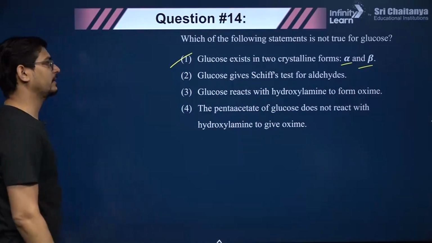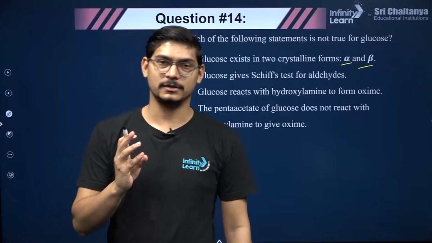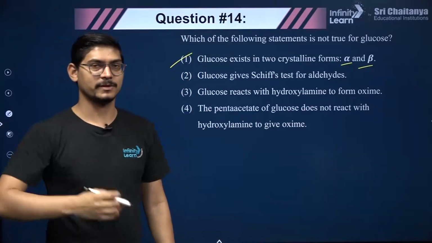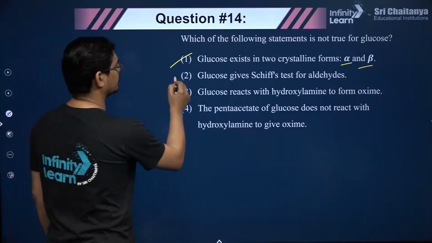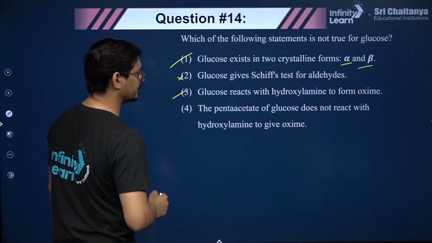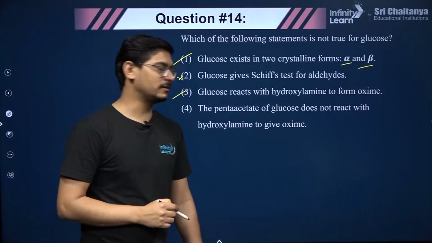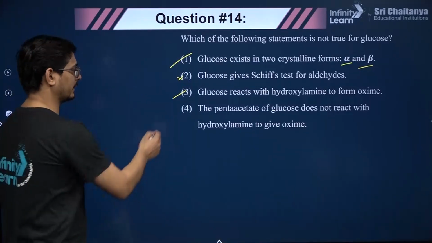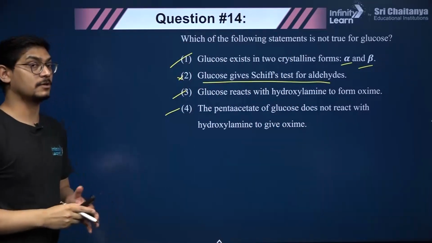Glucose gives Schiff's test for aldehydes. Please remember that glucose, despite having aldehyde, does not form a bisulfite addition product with sodium bisulfite, and it does not give Schiff's test, right? So this is not true. Glucose reacts with hydroxylamine to form oxime. Yes, it absolutely does. The penta-acetate of glucose does not react with hydroxylamine to give oxime. Yes, that is also correct. So this statement is incorrect and hence our correct answer, right? Glucose does not give Schiff's test.